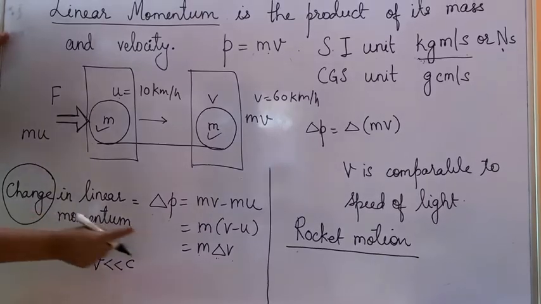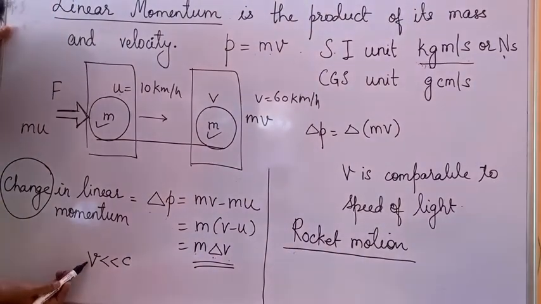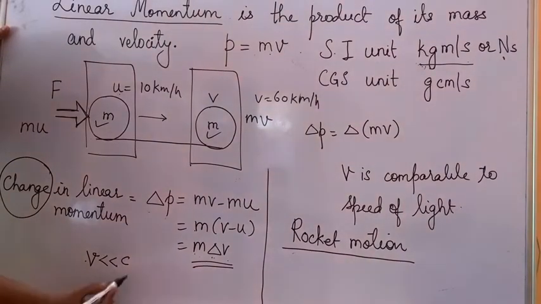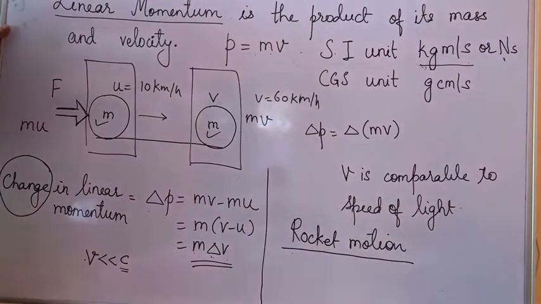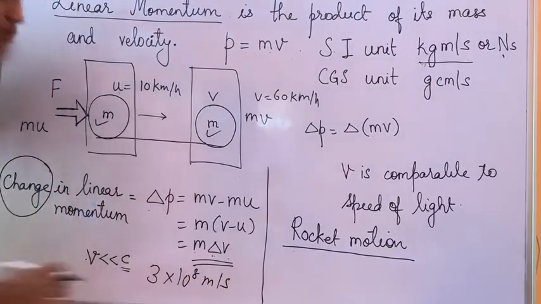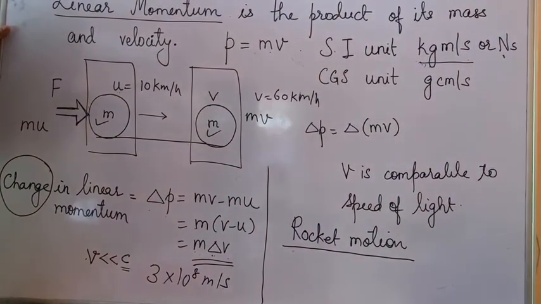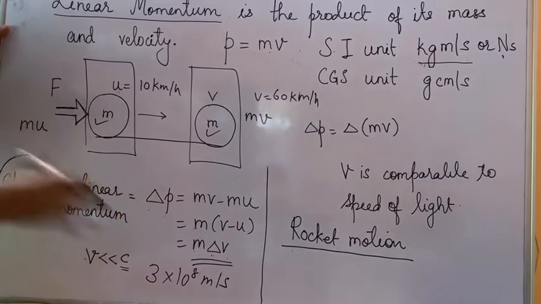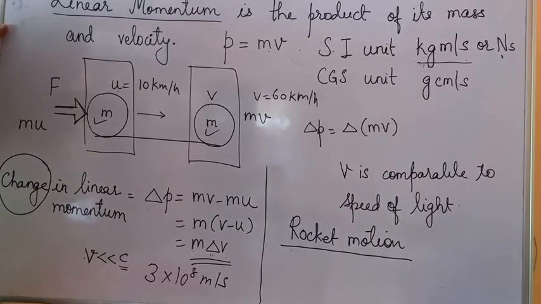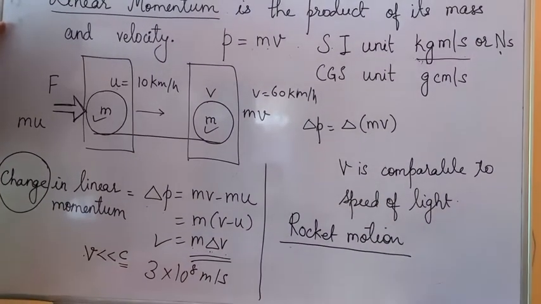This change in linear momentum concept comes in the second law. But keep in mind, this formula is applicable only when a body is moving with a velocity much lesser than the speed of light. What does c stand for? c stands for the speed of light. How much is the speed of light? 3 into 10 to the power 8 meter per second, which is a very, very high speed. Whether you are moving in a car or a truck or any vehicle, or pushing a football or hitting a cricket ball, all this velocity is much lesser than the speed of light. So this formula m delta v is applicable there, because mass is not going to change.